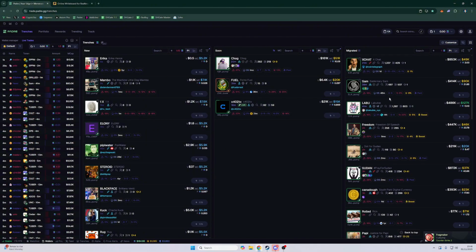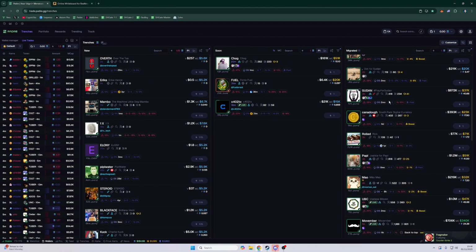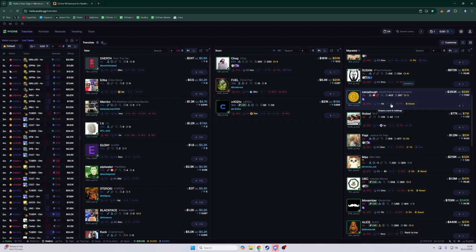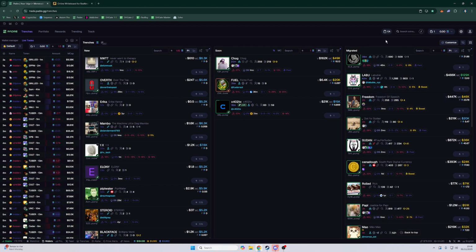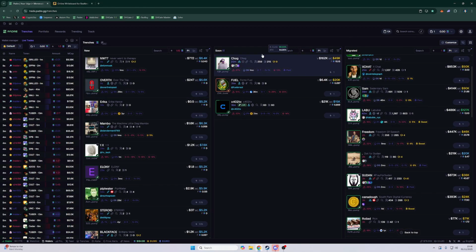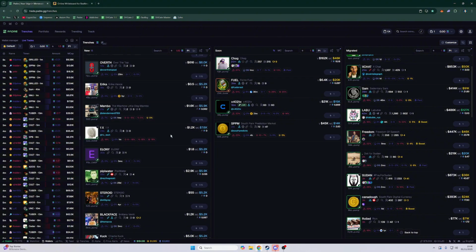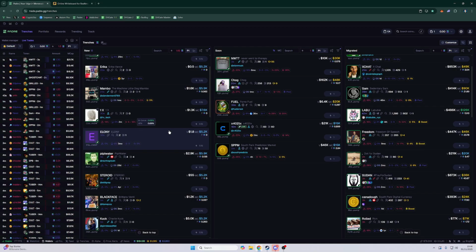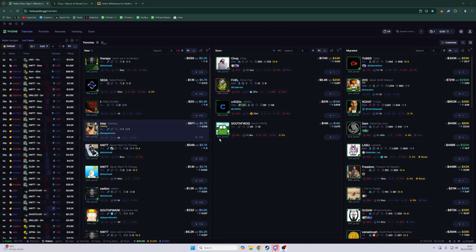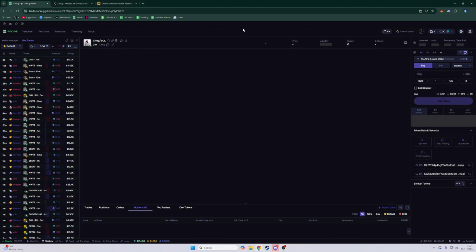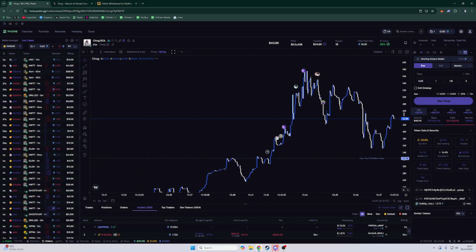So you can see here that none of these are actually snipers at the moment. You can see there was 15 sniper count, but none of them are holding a lot because these are bonded. Usually you'll see snipers in soon or in the early trenches here with new created pairs. That's where you're going to see the majority of the sniper holding. So now that we know what bundlers, insiders, and snipers are, let's do an example here. Let's say I want to buy into Chug here. Now, the first thing we want to look at is the chart.